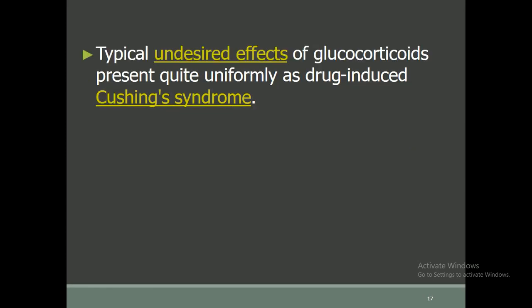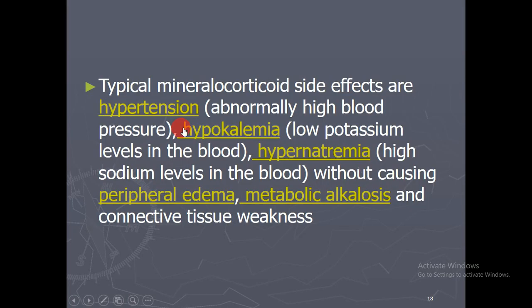Typical undesirable effects of glucocorticoids present quite uniformly as drug-induced Cushing syndrome. Typical mineralocorticoid side effects are those reported in the literature after administration of mineralocorticoids.